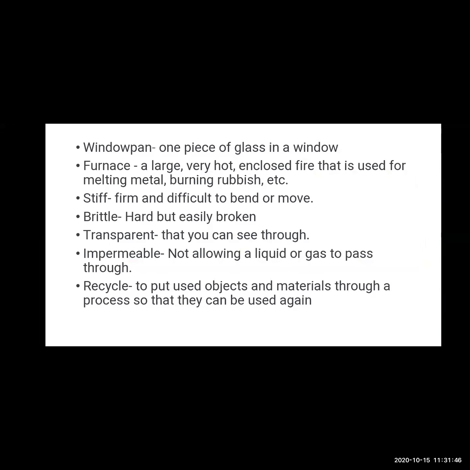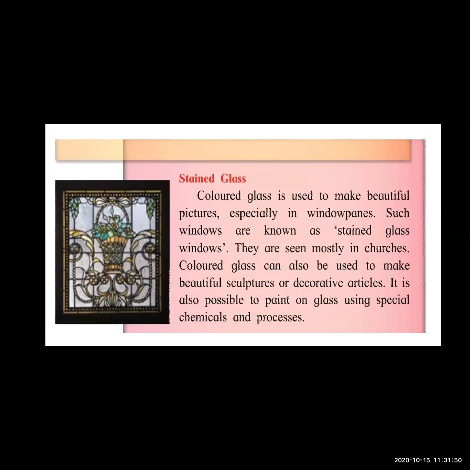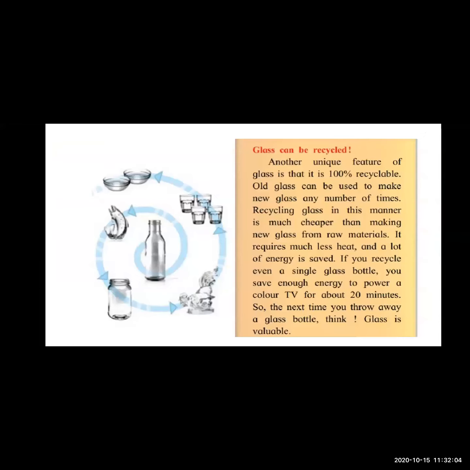Next, we saw that glass is also used to make sculptures like pots and many other things. We have also seen glass paintings, and stained glass windows, mostly in churches. One example is given in the picture. Next, we saw that glass is 100% recyclable. Recycling glass can save the power that runs a TV for 20 minutes.